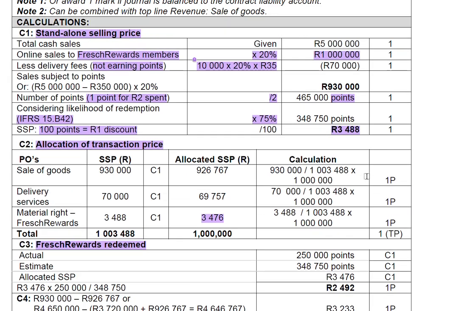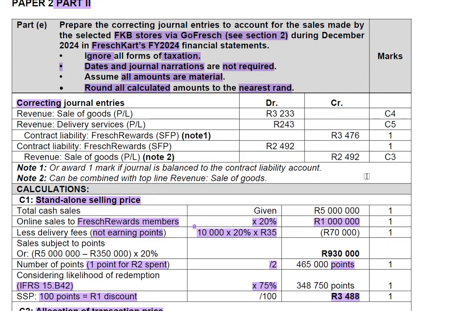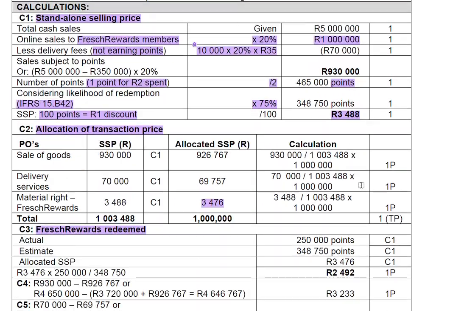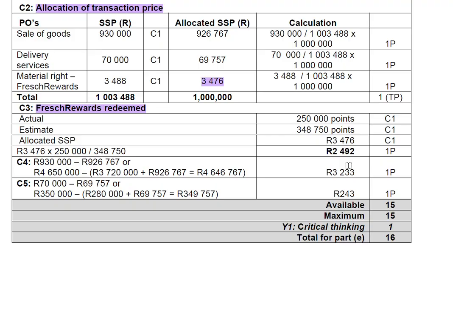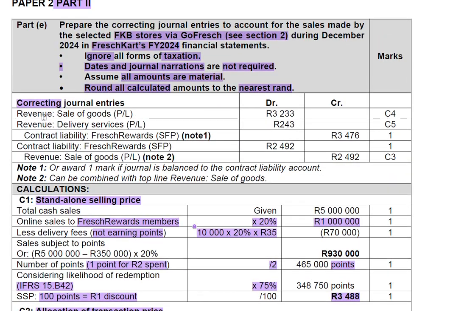Now we go and look at our journals. It's now the time to look at our journals. Then we're going to reduce the revenue for the sales of goods because it is incorrect, since they did not follow the principles of IFRS 15. Where are we getting this amount? It's coming from here. Then we bring it in, we're reducing the revenue by 3,233. Then the delivery fee needs to be reduced by 243. Where are we getting 243?